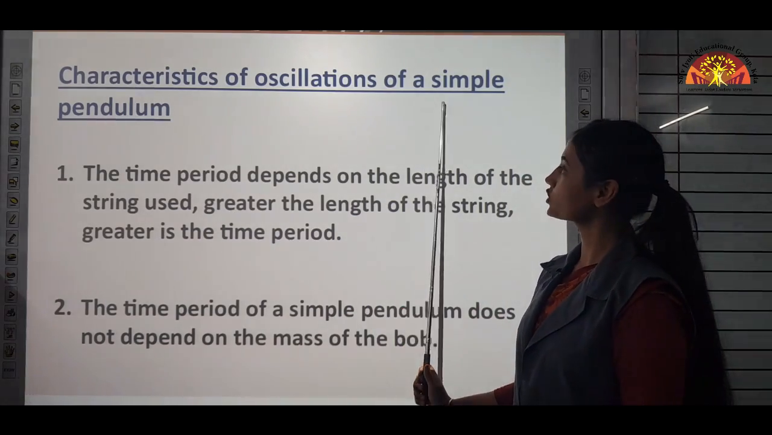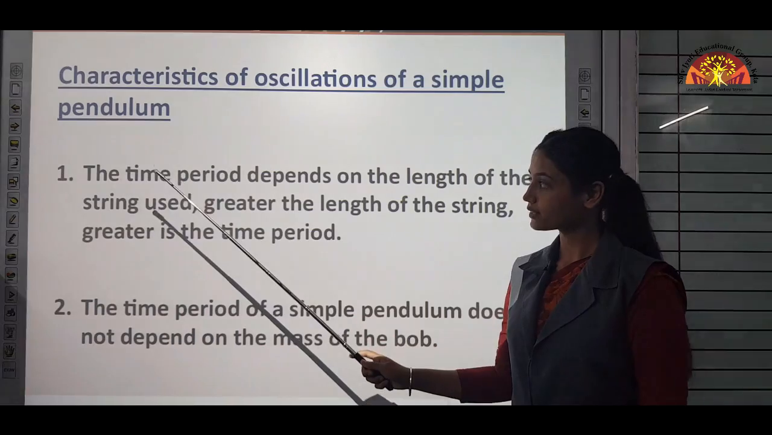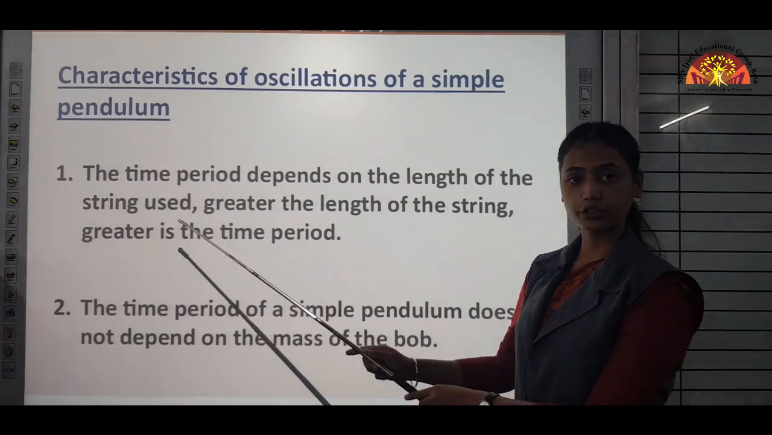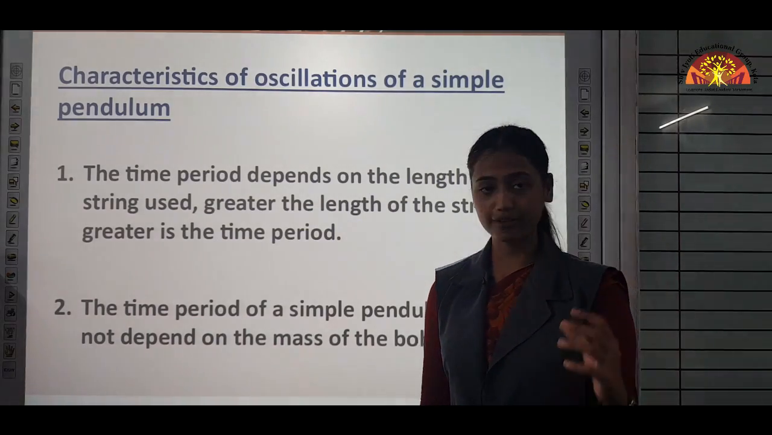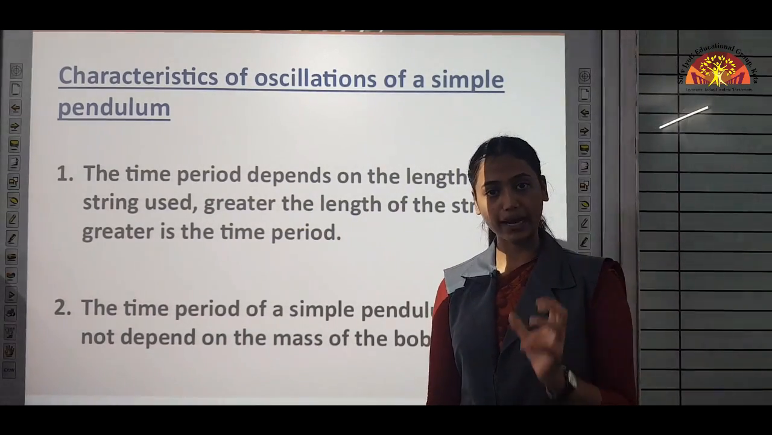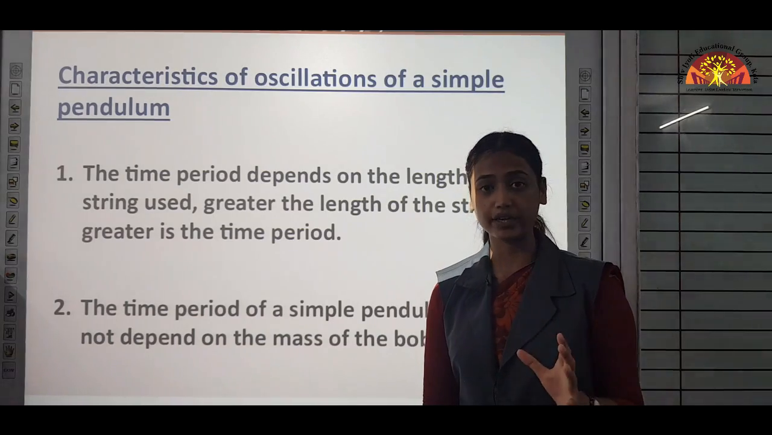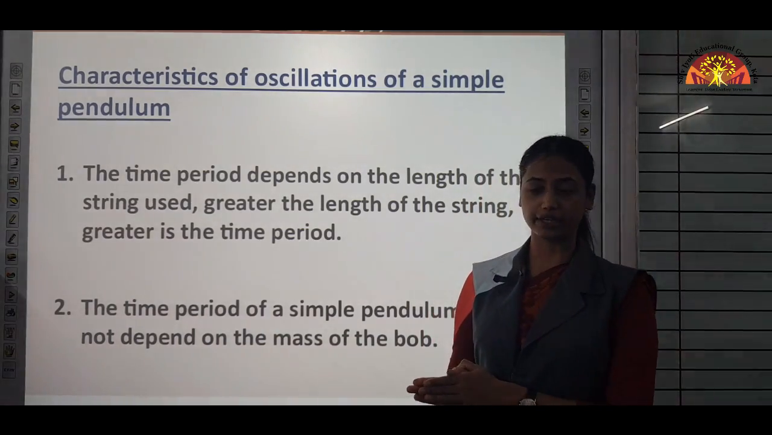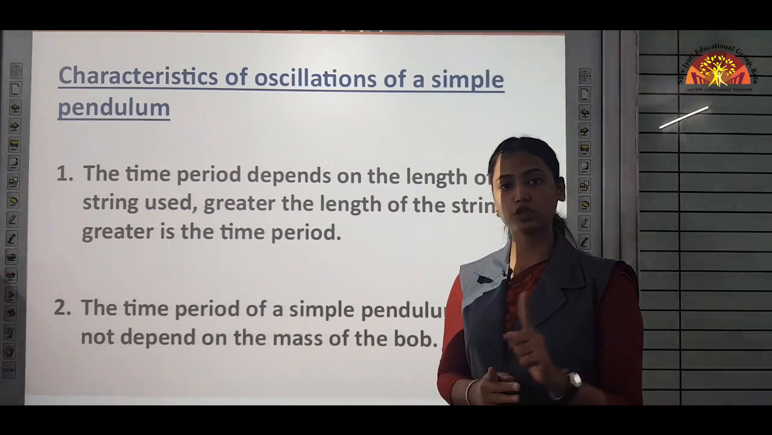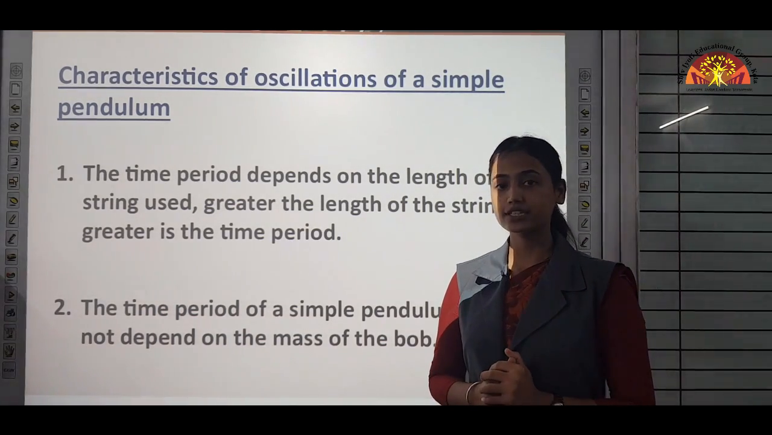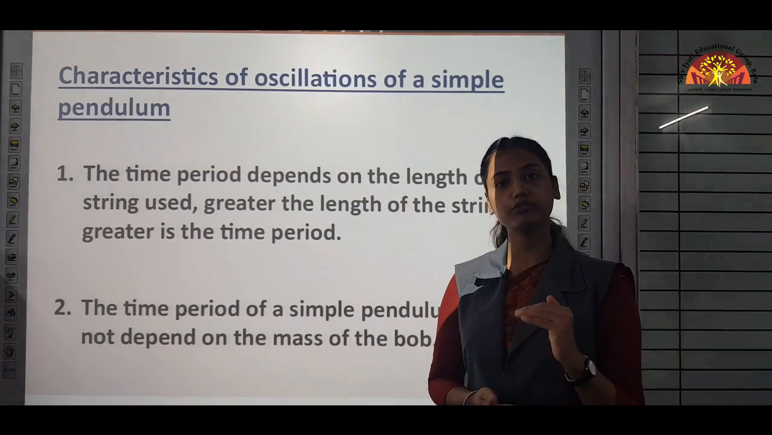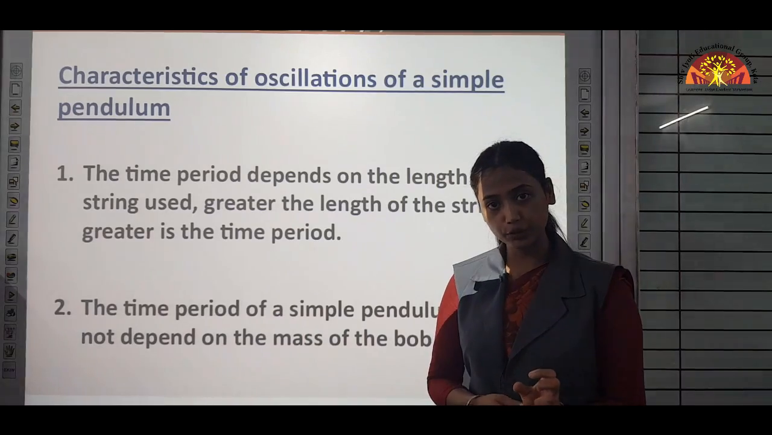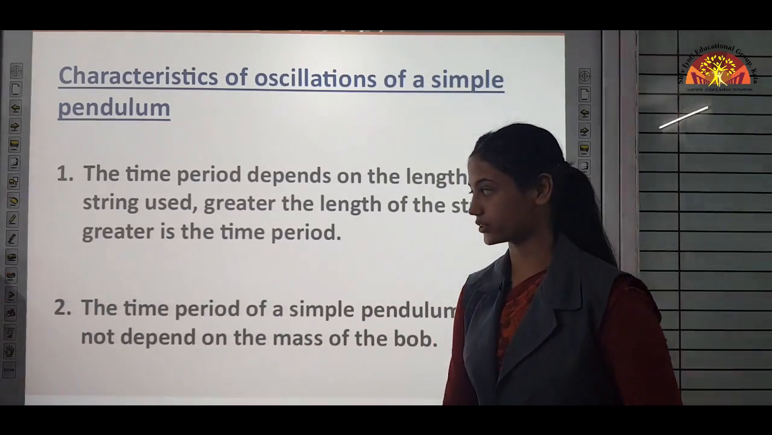Characteristics of oscillation of a simple pendulum. First, the time period depends on the length of the string used. You have seen the diagram of the simple pendulum, where a metallic ball is attached to a string. The longer the string, the more the time period. It will take more time to complete one oscillation, and the shorter the thread, the shorter the time to complete a single oscillation.